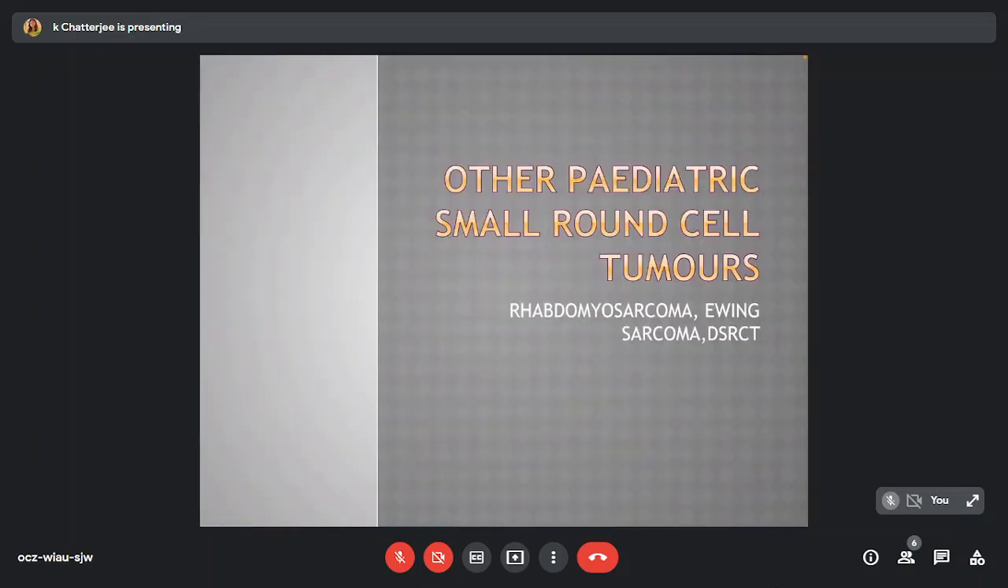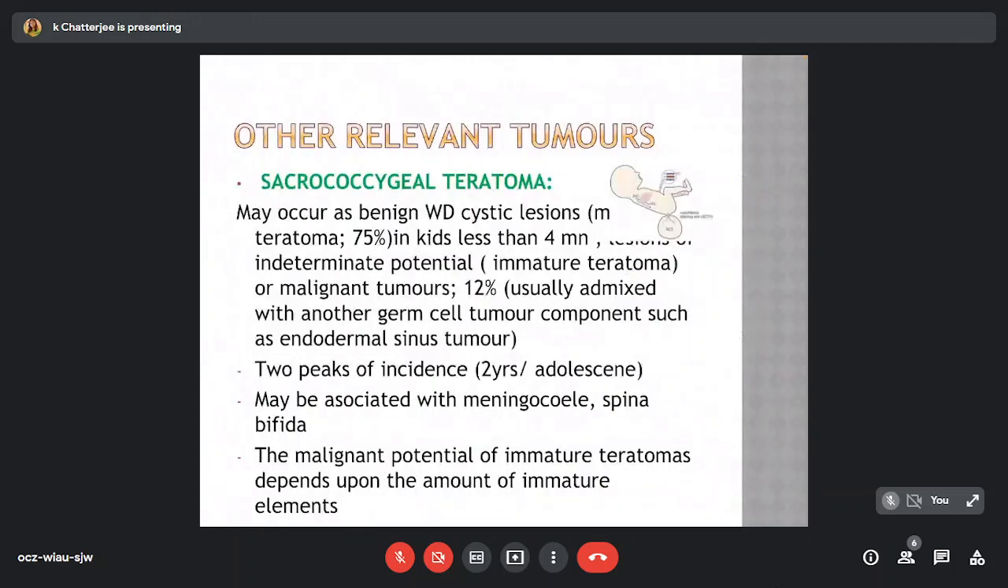The other pediatric small round cell tumors. One relevant tumor is the sacrococcygeal teratoma. It may occur as benign, well-differentiated cystic lesions in kids less than 4 months, tumors with indeterminate potential, which are the immature teratoma, or malignant tumors, approximately 12%, usually admixed with another germ cell tumor component such as endodermal sinus tumor.